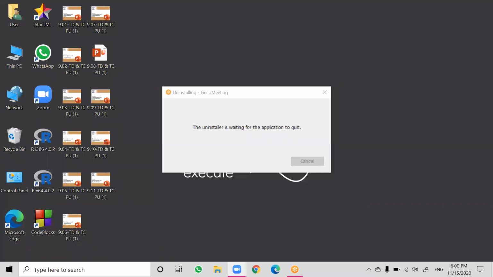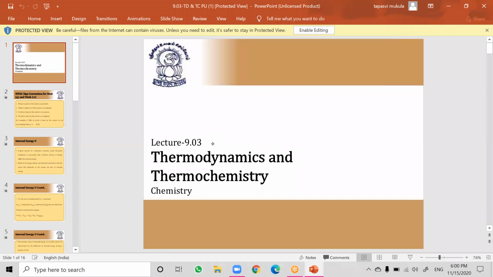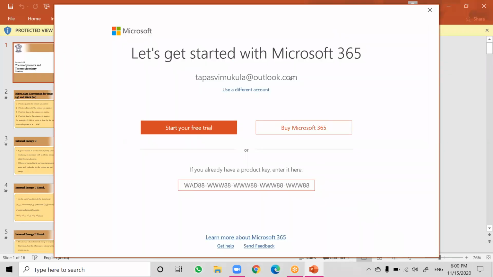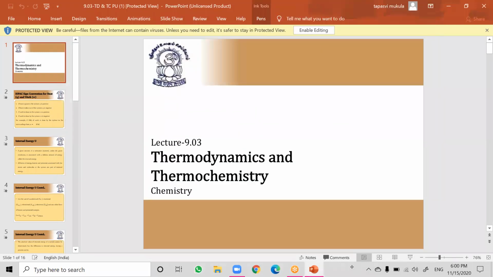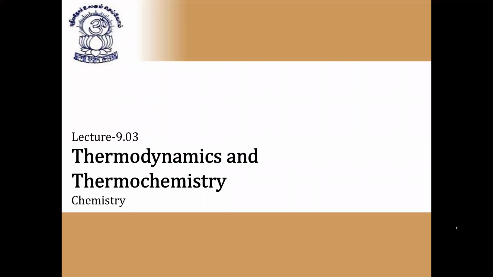So we have completed lecture 1 in thermodynamics. Now we are continuing lecture 2 in thermodynamics, based on work done and heat conversions. In the first lecture we have already done various types of systems in thermodynamics. Now in this lecture we are going to do a new topic, that is thermodynamics and thermochemistry.